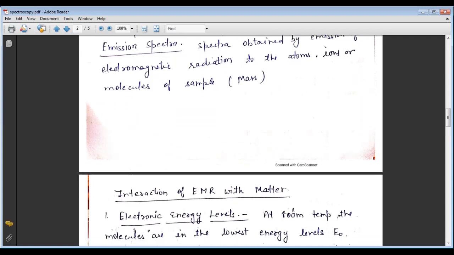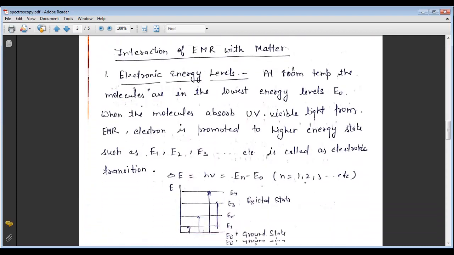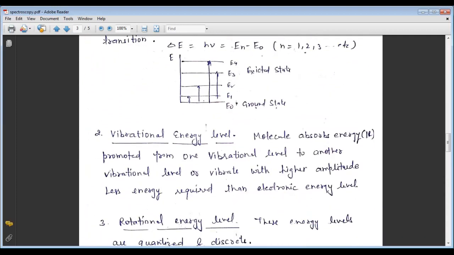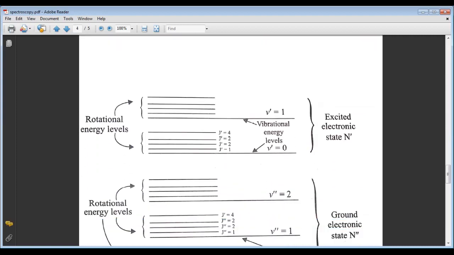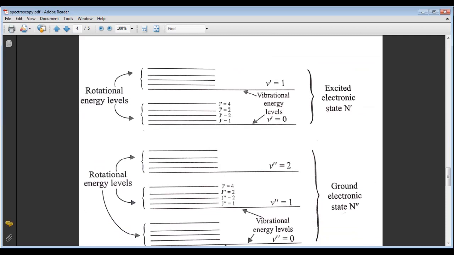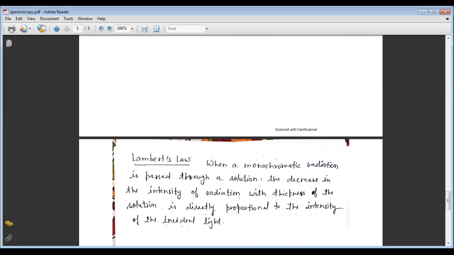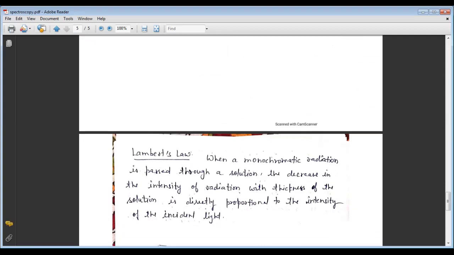Then the interaction of electromagnetic radiation with matter: the electronic energy level, the vibrational energy level, and the rotational energy level. Here we can represent the vibrational and rotational levels diagrammatically. And then the laws on which spectroscopy is based, which are Lambert's law and Beer's law.